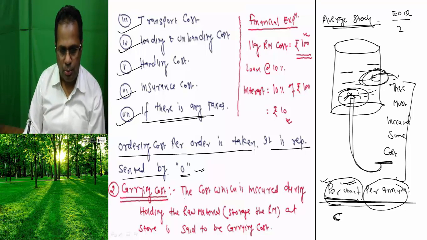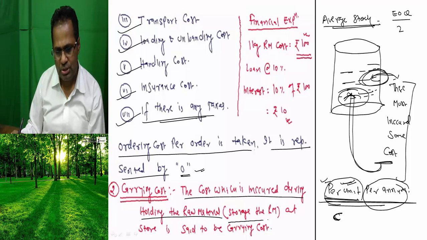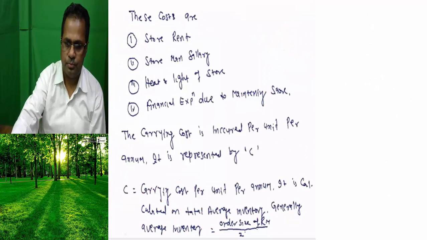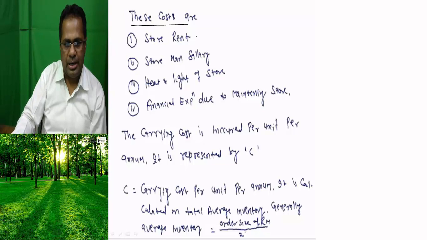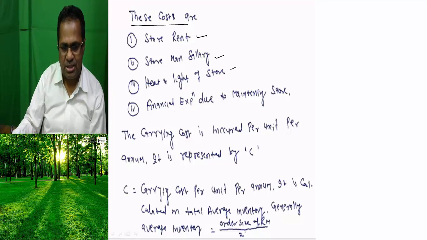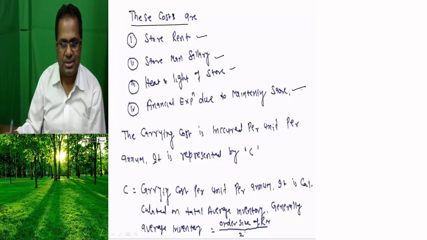The cost which is incurred during holding the raw material, storage of the raw material at the store, is said to be the carrying cost. These costs are store rent, storeman salary, heat and light, financial expenditure during the maintaining of stores, which I have already mentioned here.